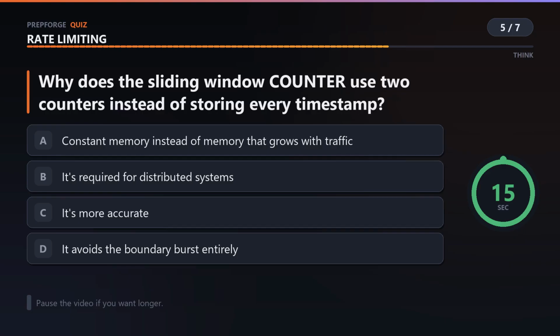Why does the sliding window counter use 2 counters instead of storing every timestamp?